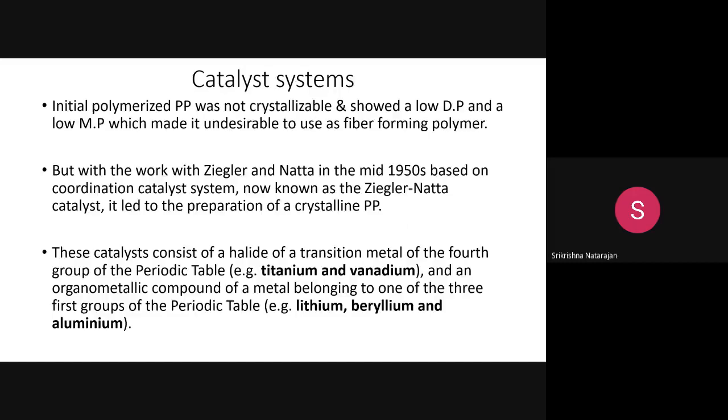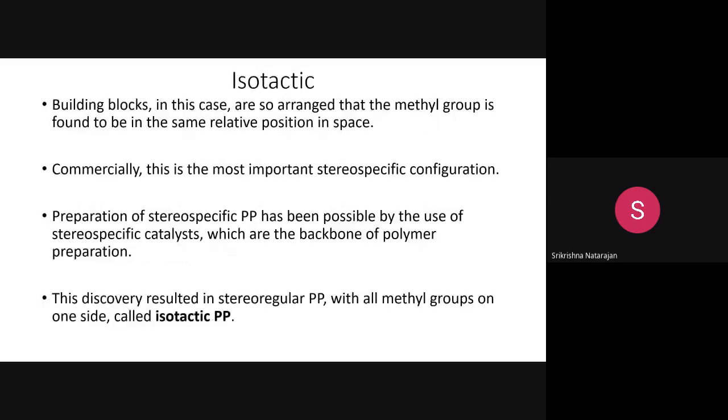Then, as I told you, initially when the atactic or syndiotactic was produced, the catalyst used could not lead to the proper arrangement of the structure that facilitated the crystallization. So it was the isotactic polypropylene where they used a particular stereo-specific catalyst, as I have told you, which is the backbone of the polymer preparation, which is the most important. The stereo-specific kind of catalyst was used.